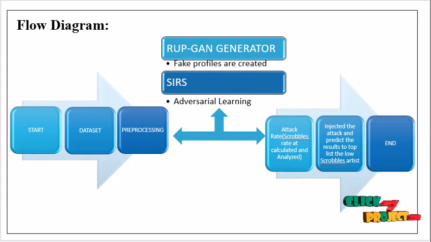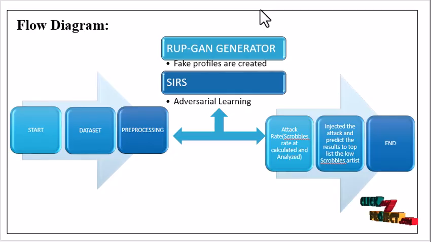The datasets are collected from Kaggle. The data which we collected contains information about music artists. In that we have artist information from the top priority, popularity, down to the low popular artists.